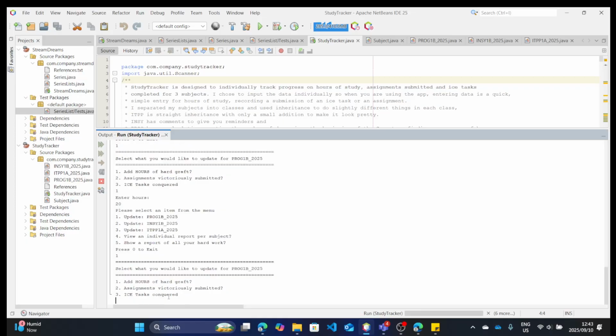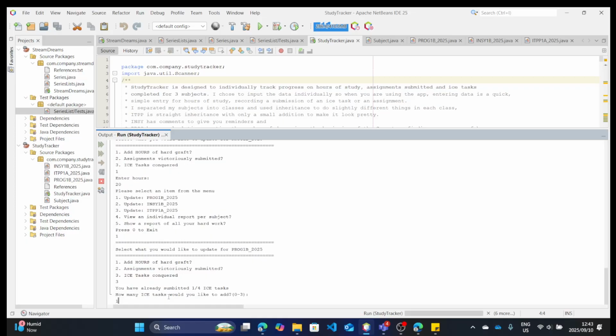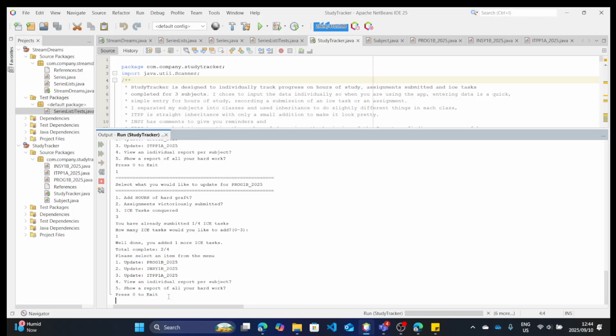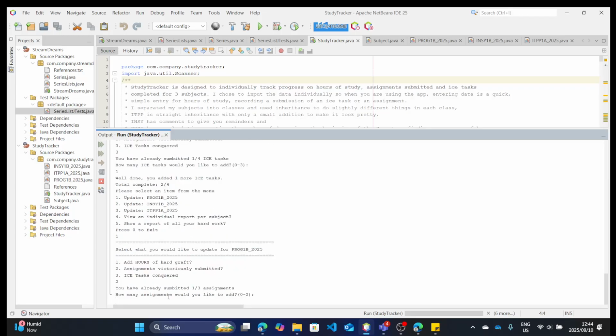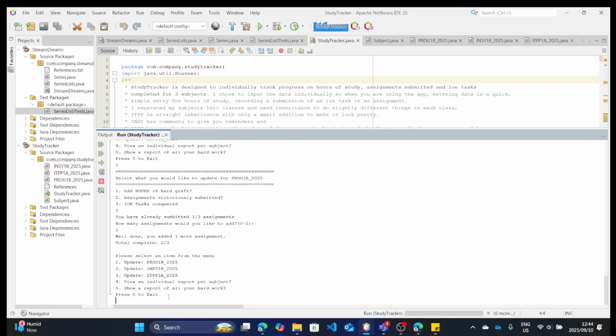And then if I want to add another Ass task, I can add one more. You see it's changed to 0 to 3 because I've got a countdown on there. And then let's just update my assignments and pretend I've submitted a second one, and I want to add one more. So there, my total completed is 2 of 3. Exactly the same code gets used for my inheritance in my others.